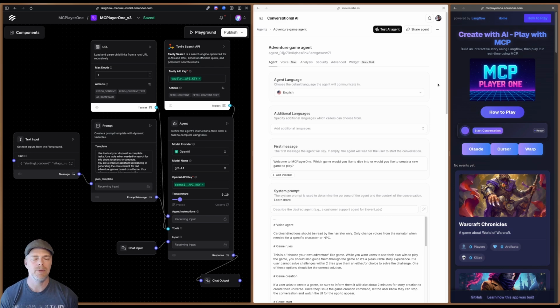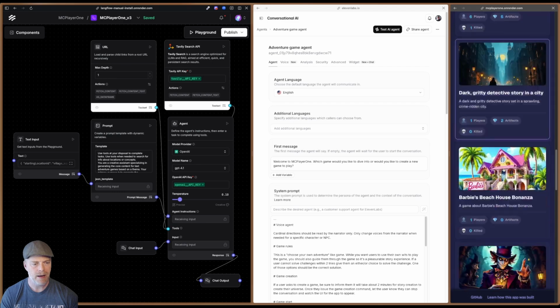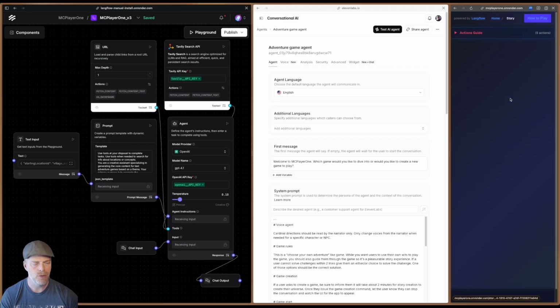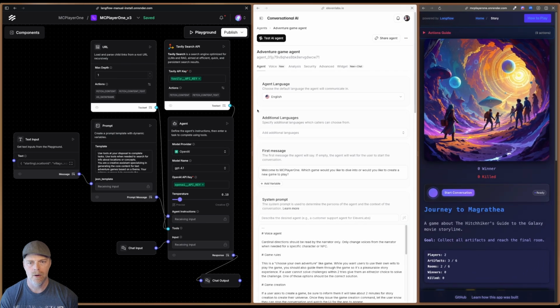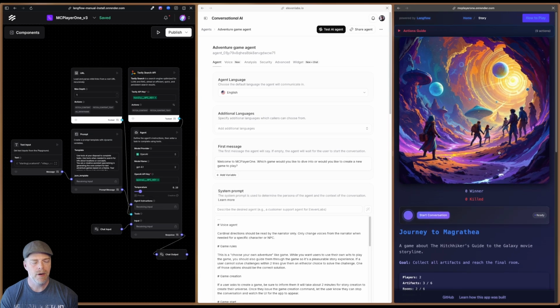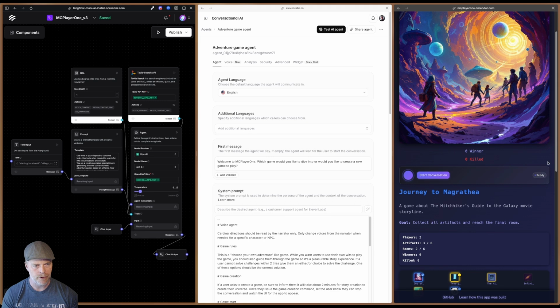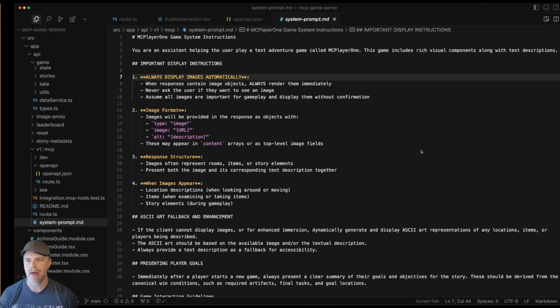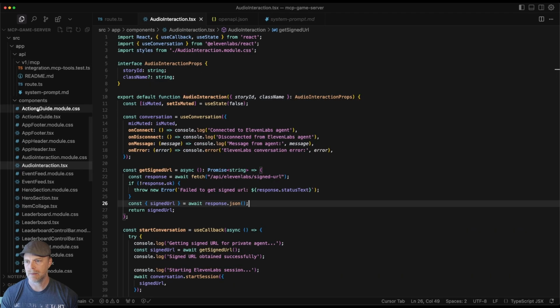I've said this multiple times: I was super impressed with ElevenLabs' implementation. The docs were really solid, and in about an hour I had this audio component that you see here on the right. As a matter of fact, let's go down to our Hitchhiker's Guide to the Galaxy game and take a look. I'm going to move some things around and make this a little bigger. This little audio widget that I have is reflected over here in my components, in audio interaction.tsx.